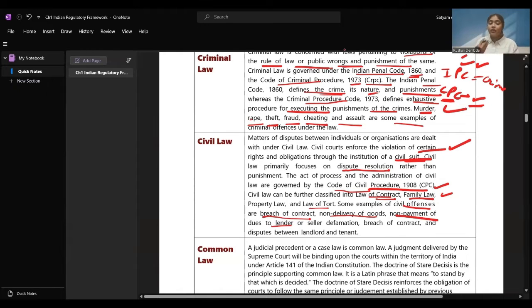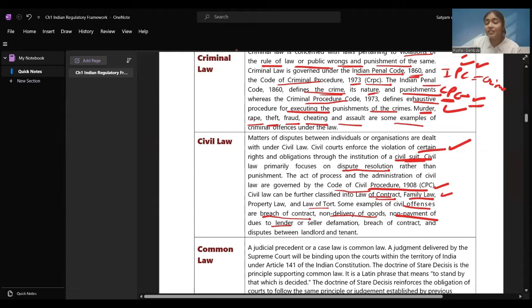A and B had an agreement. A was going to sell goods for 5,000. He sold the goods, he sent the goods, but B did not pay the money. That is non-payment of dues to lender. Or seller defamation. If someone spoils the name of the seller, that also comes under the civil law.